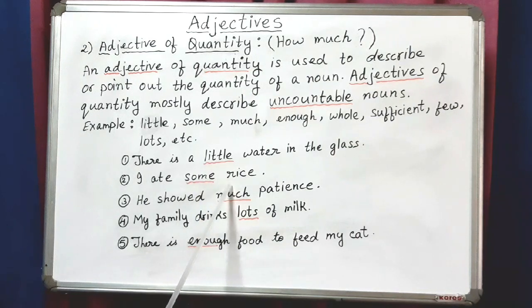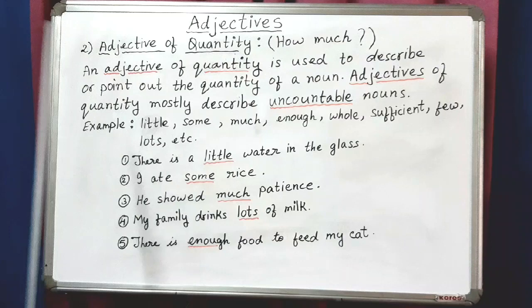Some rice, some sugar, some coffee. Now next, much patience, lots of milk, enough food to feed my cat. Alright, so these are all adjectives of quantity. We use adjective of quantity mostly with uncountable nouns, the nouns which we cannot count.